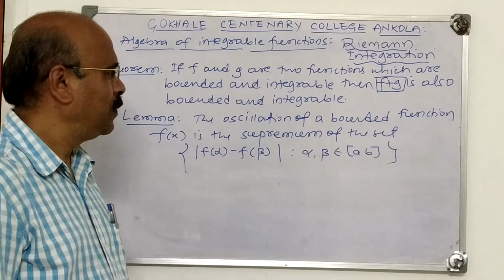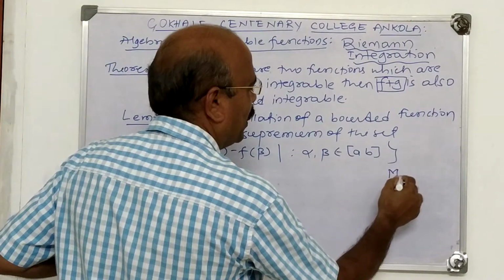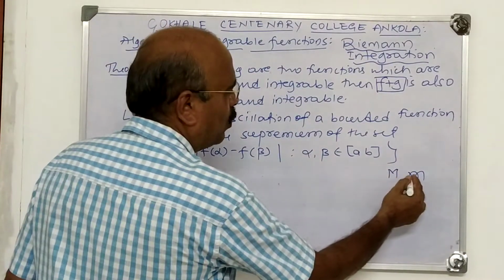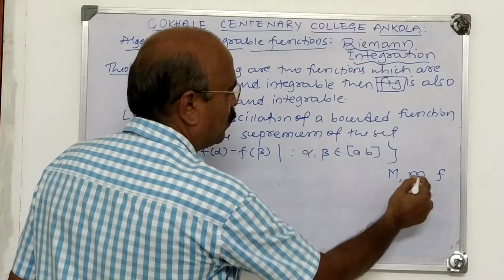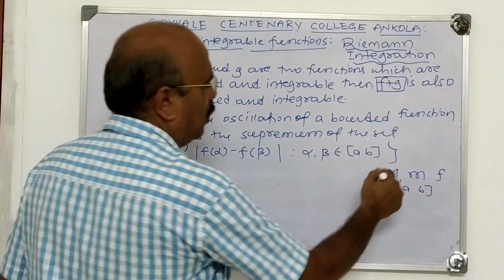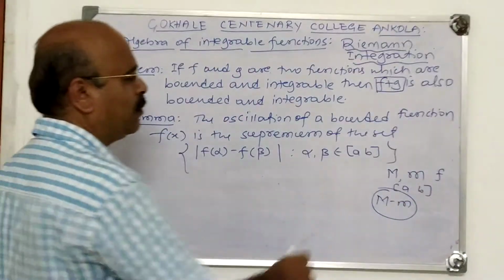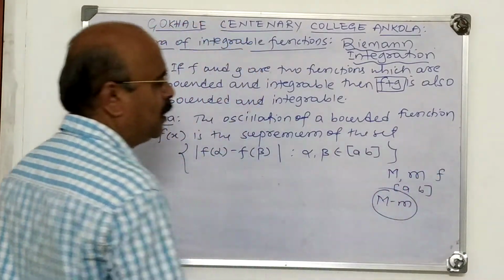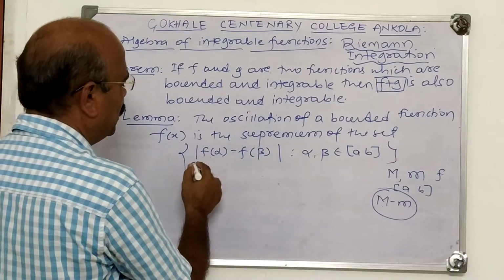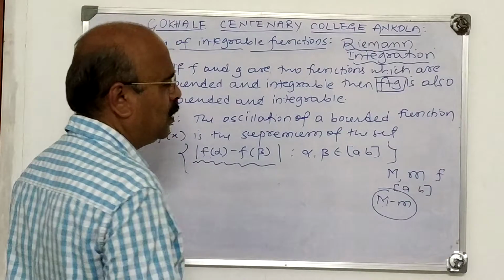What does the result state? Oscillation of a bounded function. What do you mean by oscillation? Suppose capital M and small m are the bounds of fx, upper bound and lower bound of function fx in an interval AB, then the oscillation means M minus m. M minus m is oscillation of f in AB, in the entire interval AB. Then this M minus m is supremum of this set of numbers, mod f of alpha minus f of beta, where alpha, beta belongs to AB.